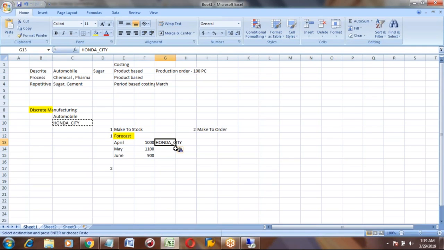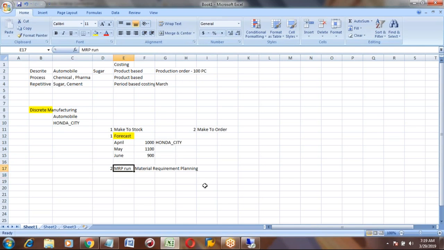So as a person, it is not possible to plan each part. You need some tool to plan all these parts. That tool in SAP is your MRP run. MRP means material requirement planning.